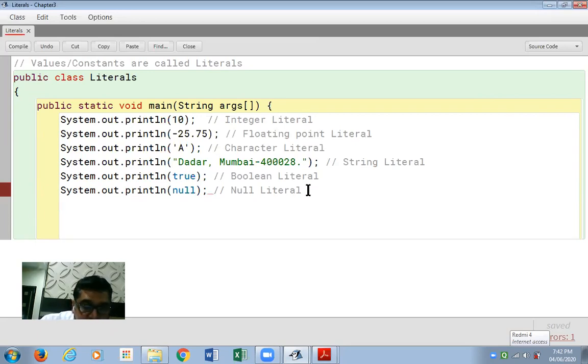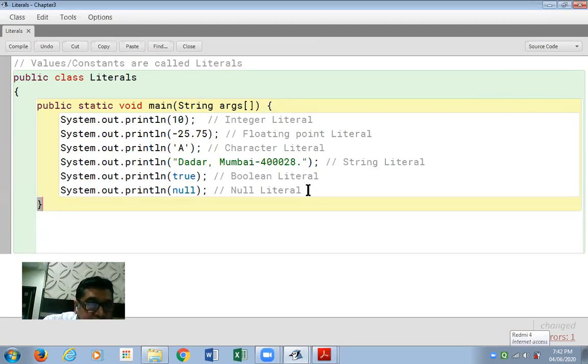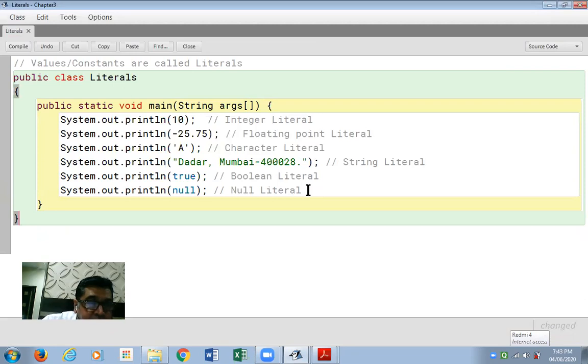I want to end the function, close curly braces for the end of the function. And now here I want to end my class, again closing curly braces for the end of the class. So in this program, I've given a brief introduction to literals in Java. Compile my program.